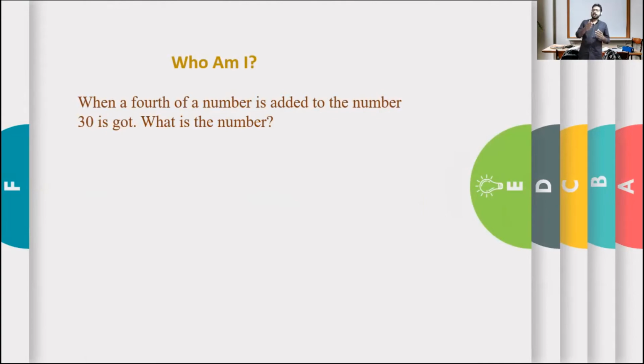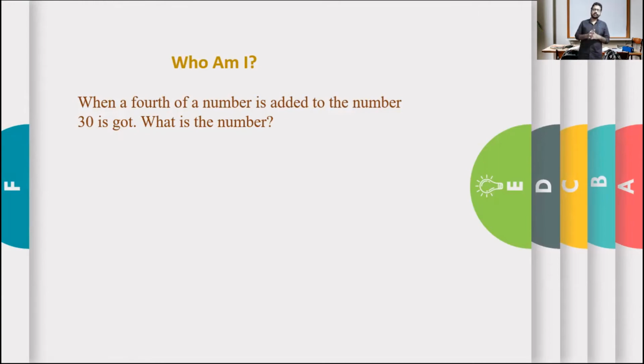What is the number? A similar problem was solved earlier in section B. Do you remember? Very good. So now I will explain this question. When a fourth of a number, let me explain it first. We know double the number, triple the number, and again fourth of a number, which means just what? Come on, who can say? Yes, the number is multiplied by 4. That's all. When a fourth of a number is added to the number, that same number is added together. Then we got what? 30.